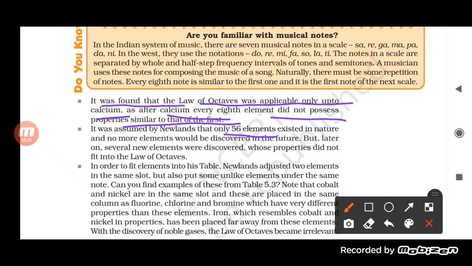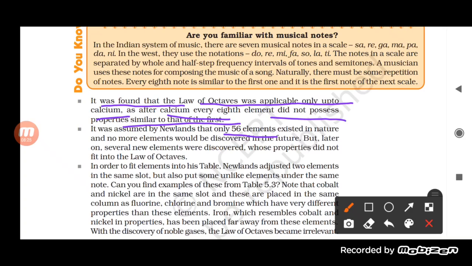So obviously, because of this, that is a limitation of Newland's law. Next one, in order to fit elements into the table, Newland adjusted two elements in the same slot. While doing so, some unlike elements were kept under the same note.